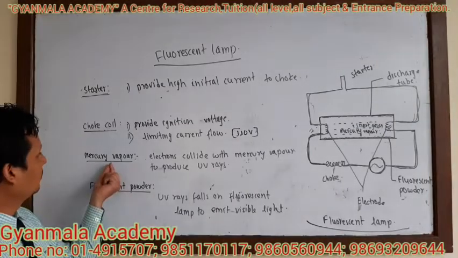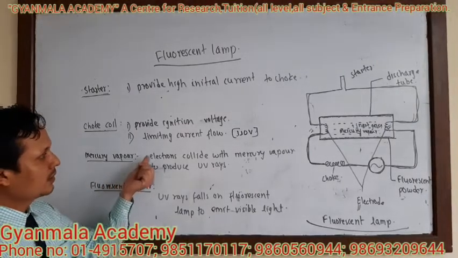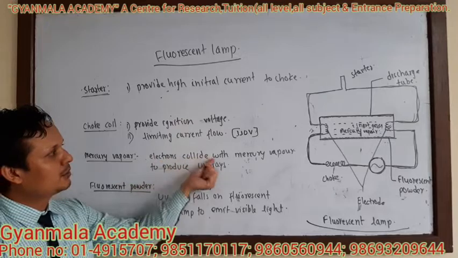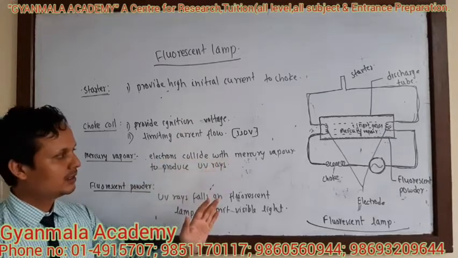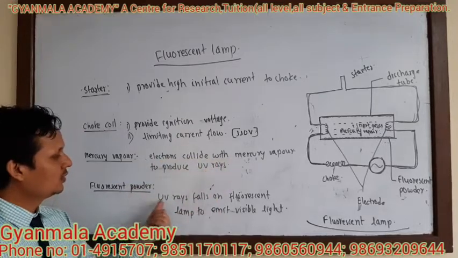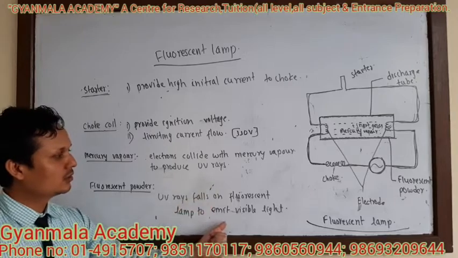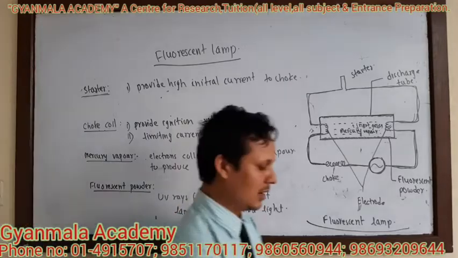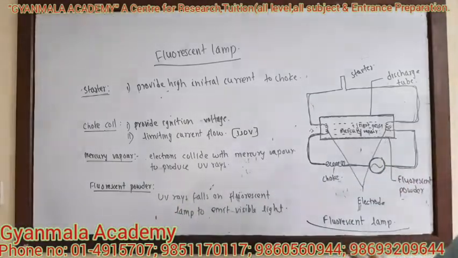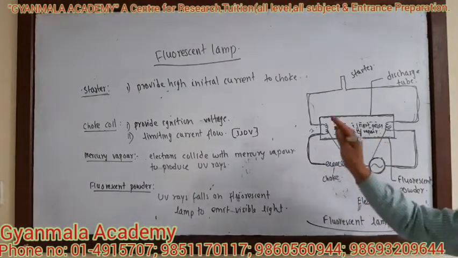Now, what is the function of mercury vapor? Electrons collide with the mercury vapor to produce UV rays, and the UV rays fall on the fluorescent powder to emit visible light. I am going to explain shortly the function and working mechanism, and later I will write and explain it.